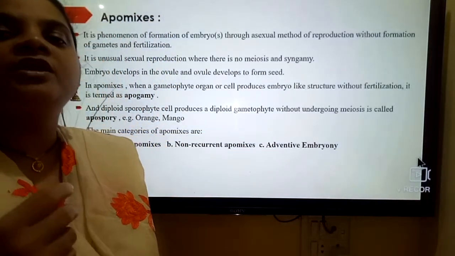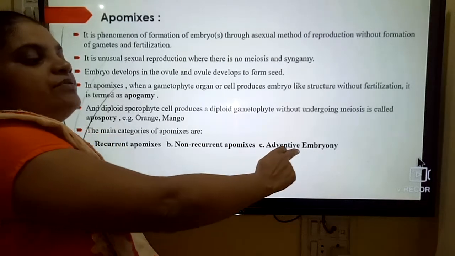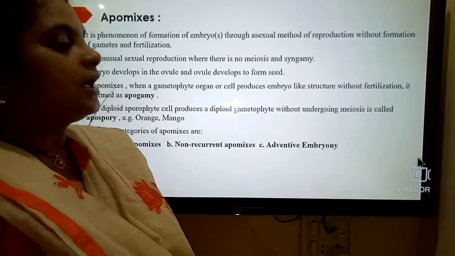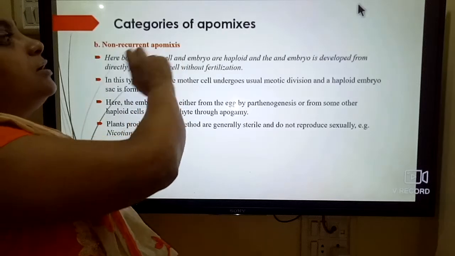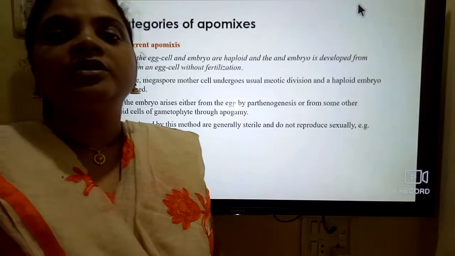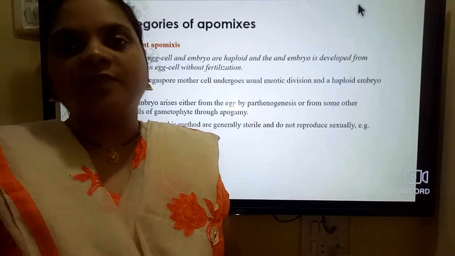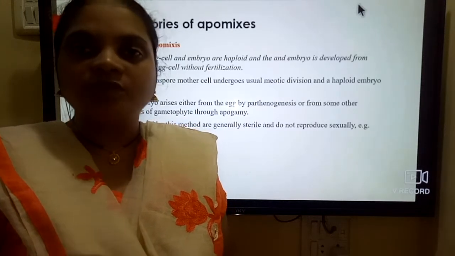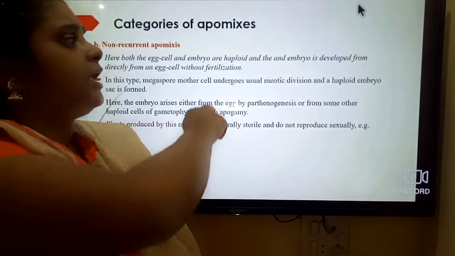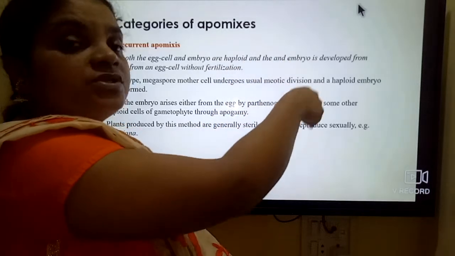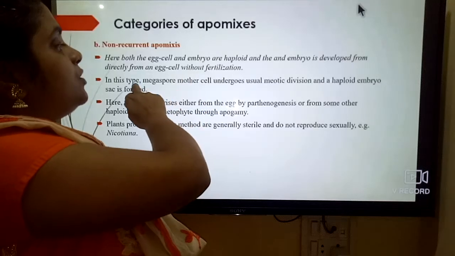There are three categories: recurrent apomixis, non-recurrent apomixis, and adventive apomixis, or adventive embryonic apomixis. Now, what is non-recurrent apomixis? Here the egg cell and the embryo are haploid, and the embryo develops from the egg cell. This egg cell is haploid and develops into the embryo.